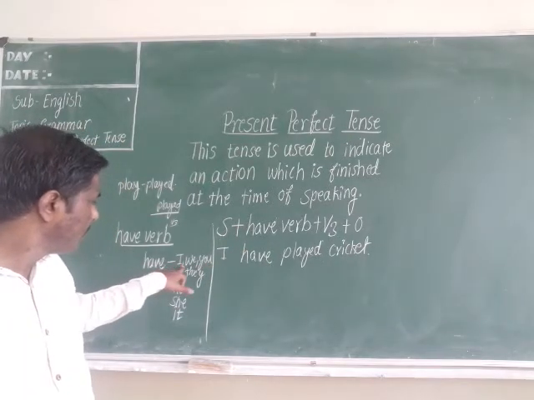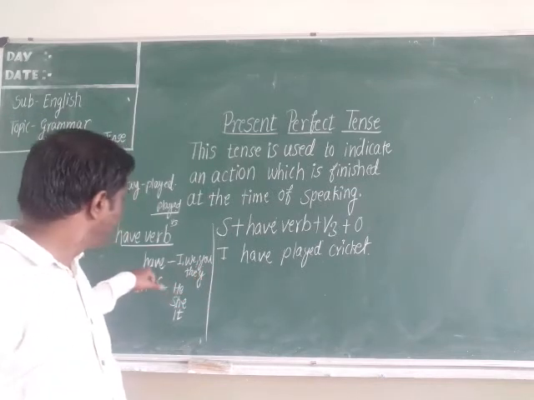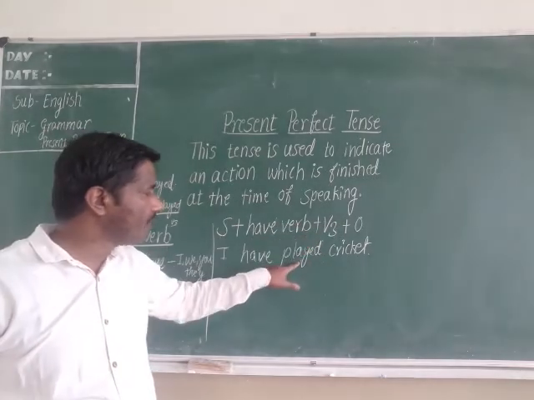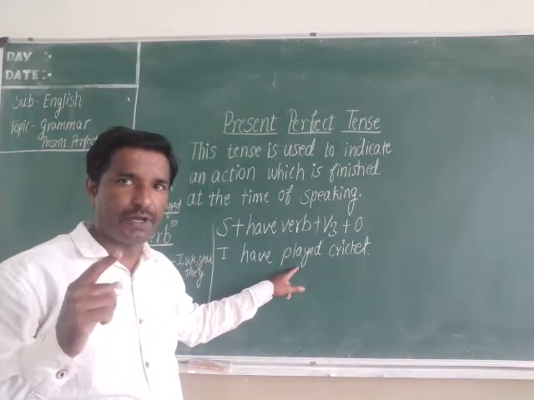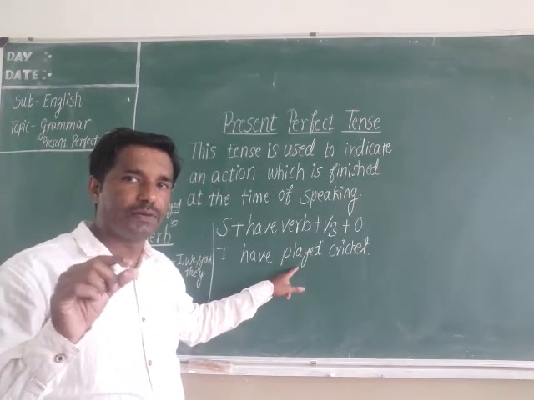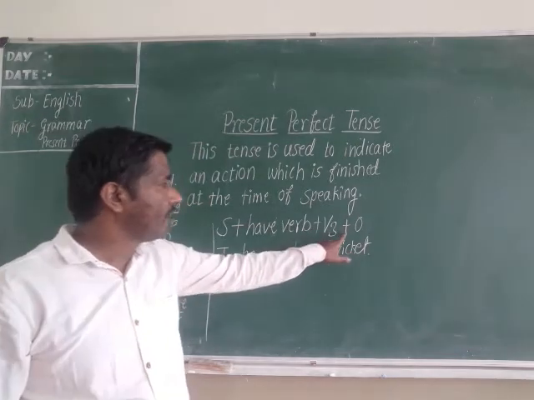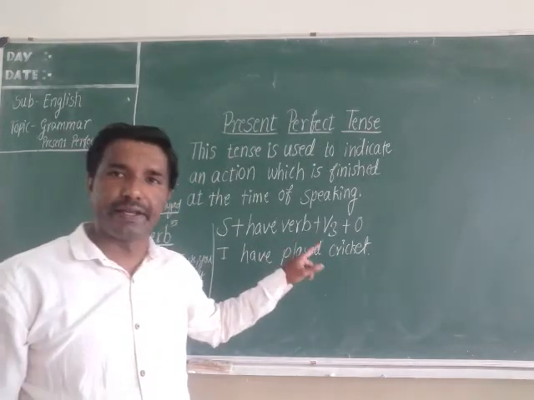Already I have told you, I, we, you, they, for all these we have to use have. So, I have, after that V3 form of the verb. Play, played, played. It is V3 form, so you are using played. After that, object cricket.